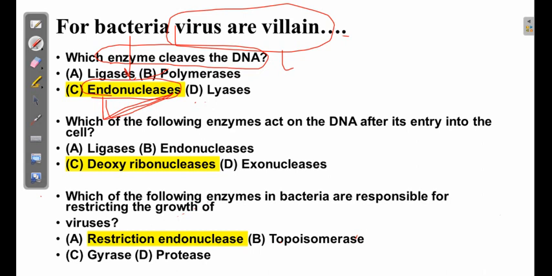Restriction endonuclease, which is present in the bacteria, protects it from viruses or foreign DNA. Now in the same way, the second question which I found in the paper is: which of the following enzymes act on the DNA after its entry into the cell?